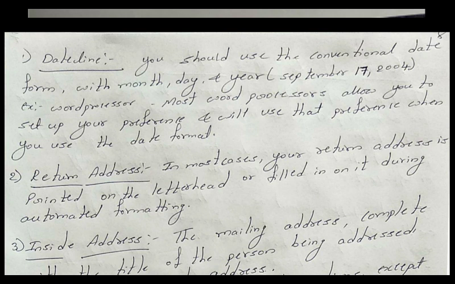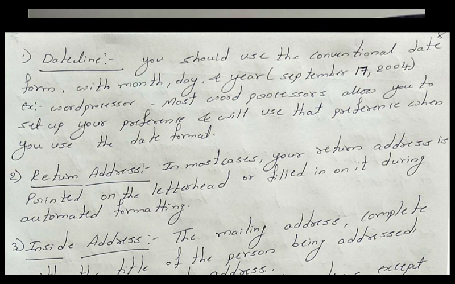Or if you are going to write it, you fill it in during the automated formatting. In the automated formatting, you just write the return address, and automatically that will help you to place that content in the letter, that is the return address.